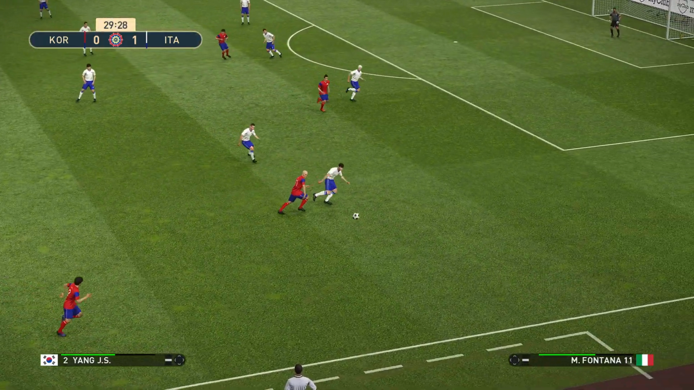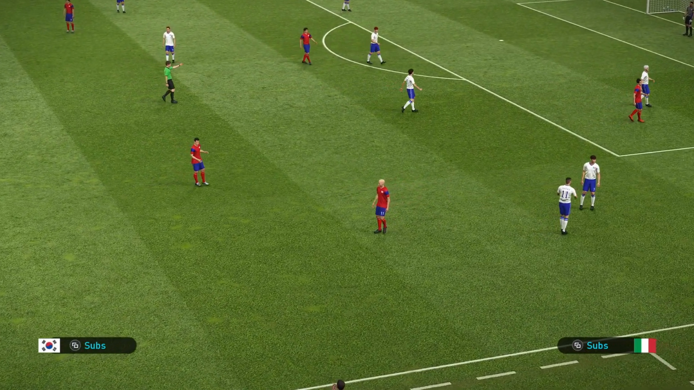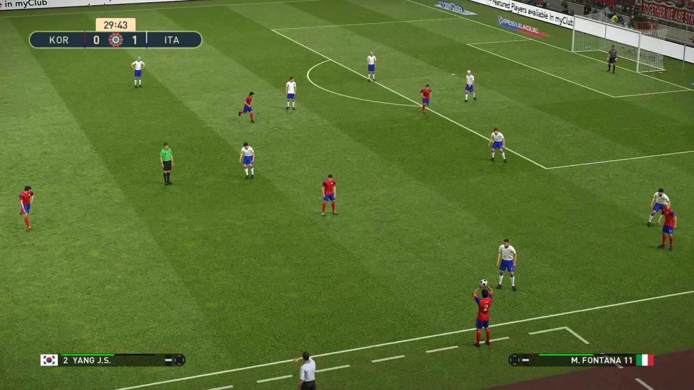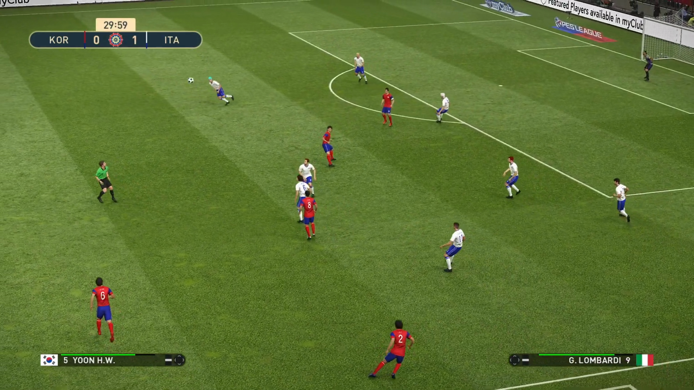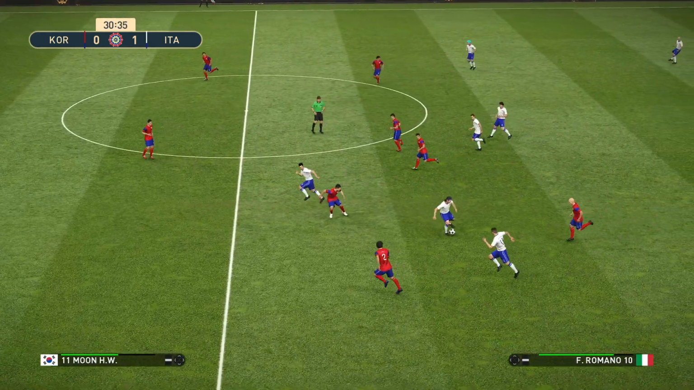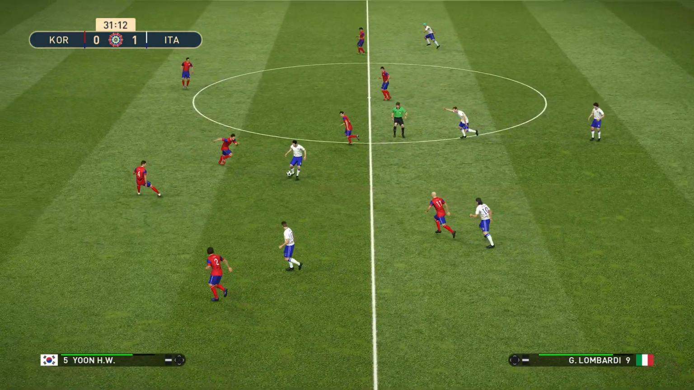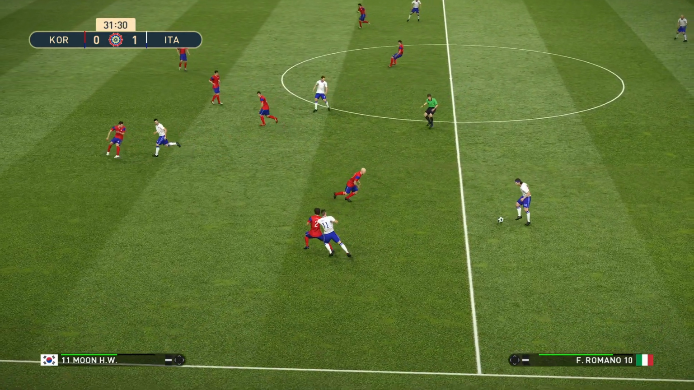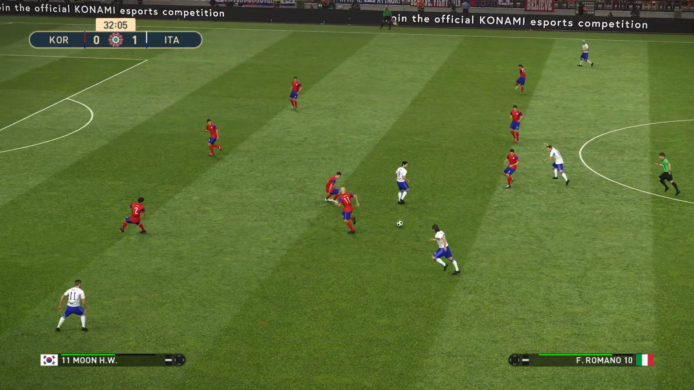And here's Moon. Yang. And that's a throw-in to Korea. They've had 60% possession. We've seen Italy in previous games win matches with less possession. Italy really good on the counter, really good at taking advantage of what possession they can get.